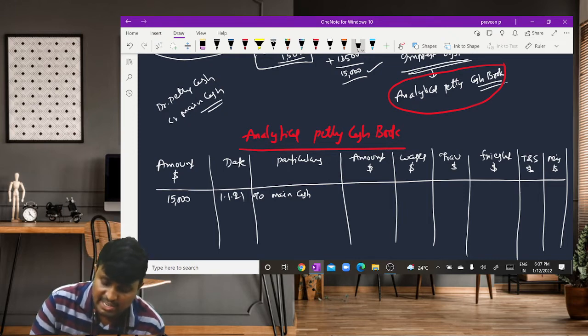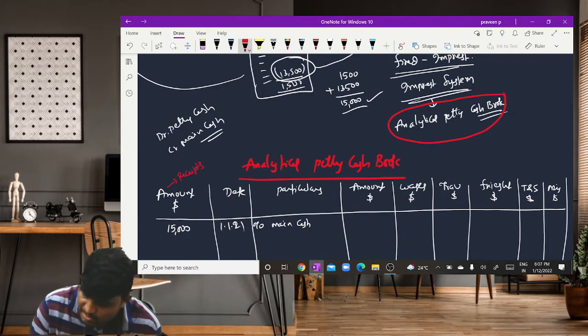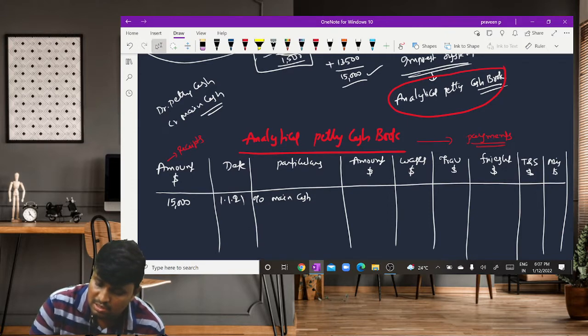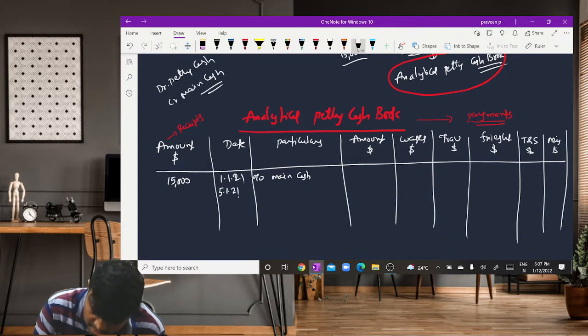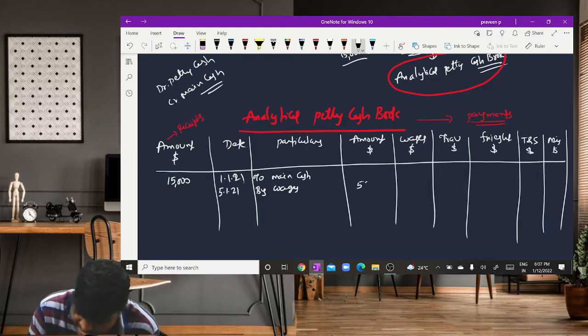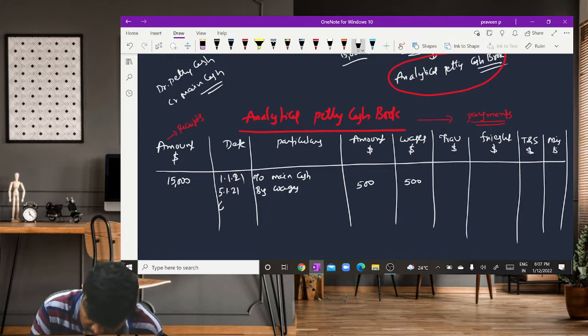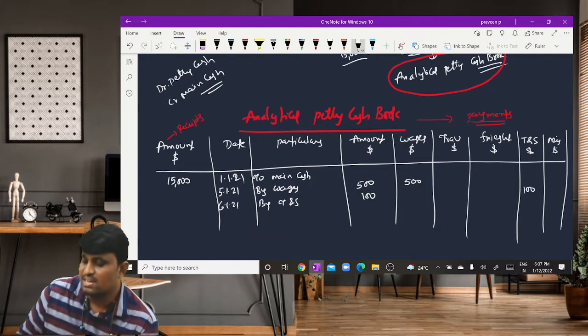So the first amount column indicates what? The first amount column indicates receipts, and all the remaining columns indicate payments. So for example, amounts paid during the period. On 5/1/2021, by wages, for example $500 paid, then we need to mention it in the wages column also. And for example, 6/1/2021, by tea and snacks, $100, and we need to mention in tea and snacks $100.